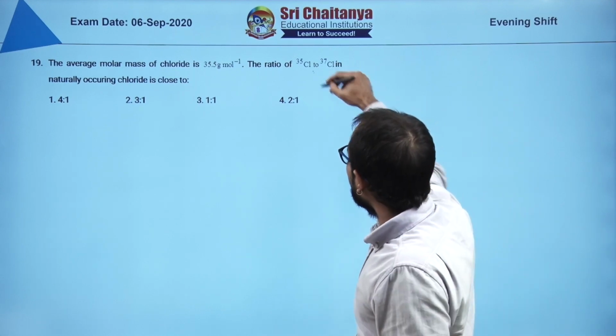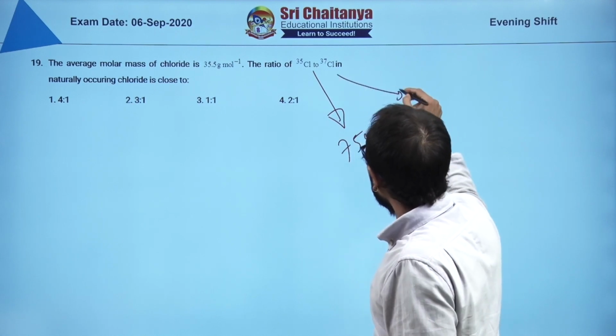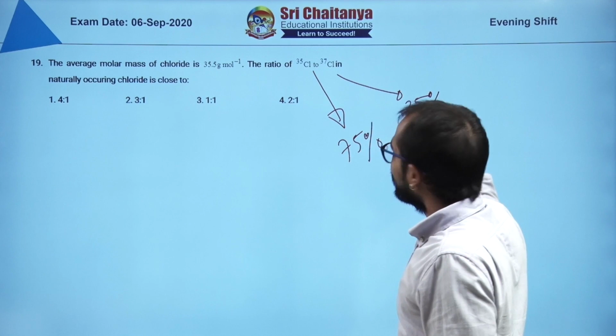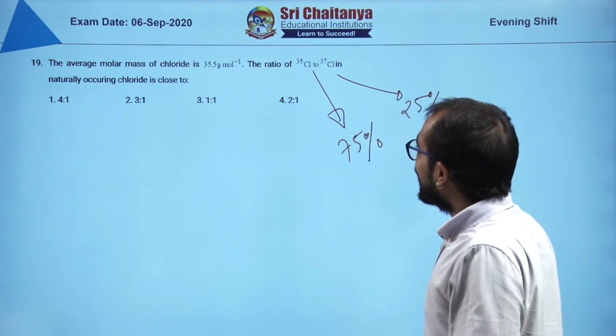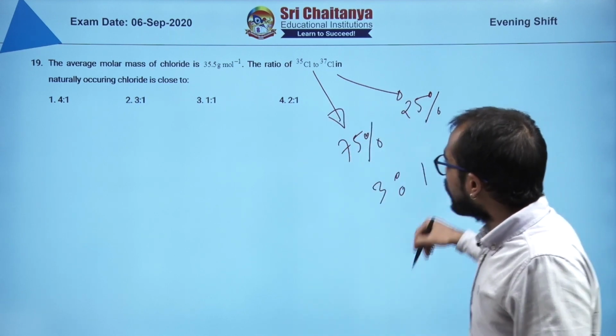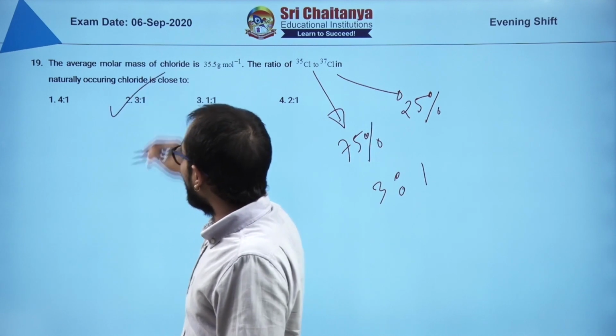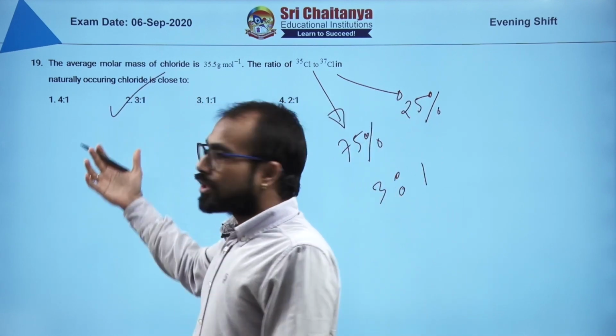I can directly say this is 75% and this is 25% because it is there in my notes. Why will I do it again? So basically the ratio, if you take out the ratio, it will be 3:1. So where is that option? That is 2. But if you are going to do this one, you need to find out the average molar mass formula.